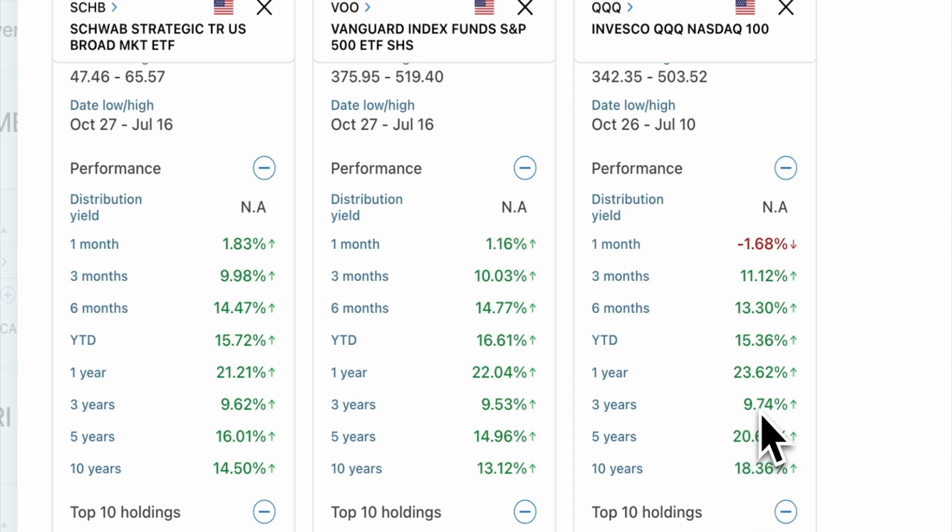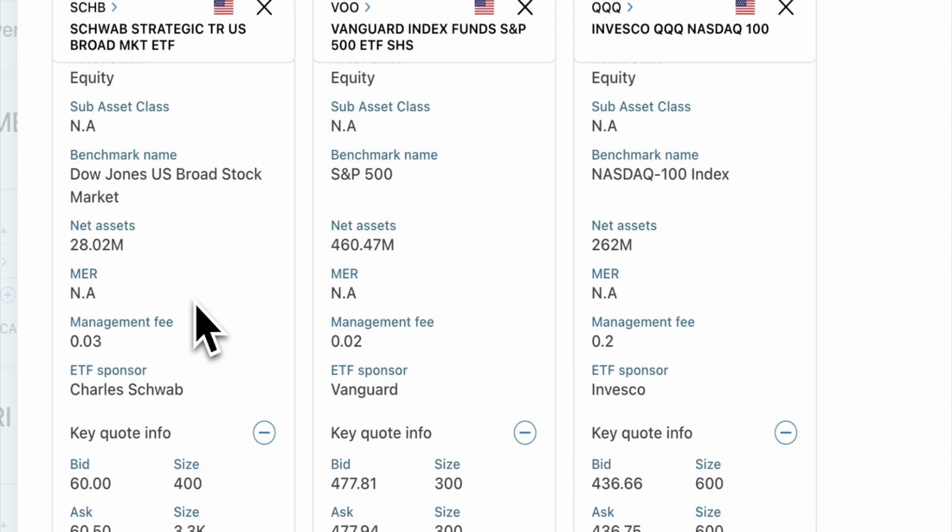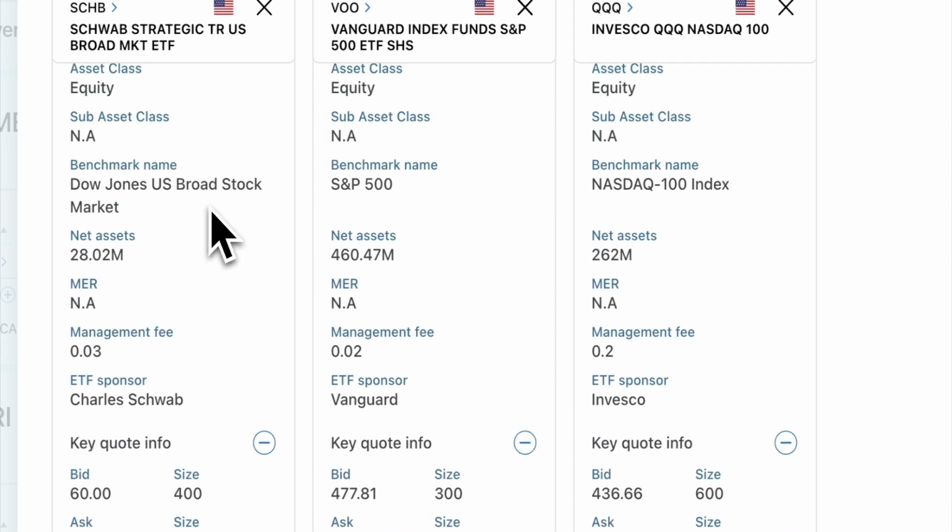But if we look at stability, if you're an investor who cannot stand volatility, then Schwab will be the perfect ETF for you, because as you can see, it follows the Dow Jones, which has a little bit lower volatility compared to NASDAQ. So for volatility, the least volatile is SCHB, then the second one is VOO, and the one with the highest volatility is QQQ.